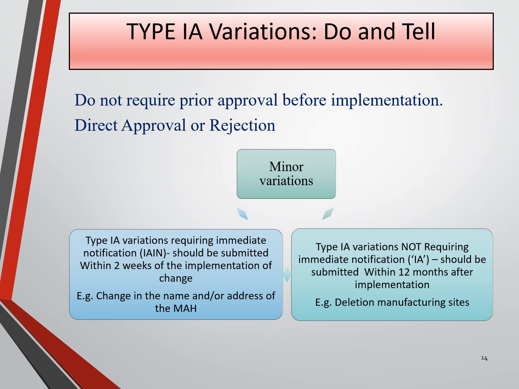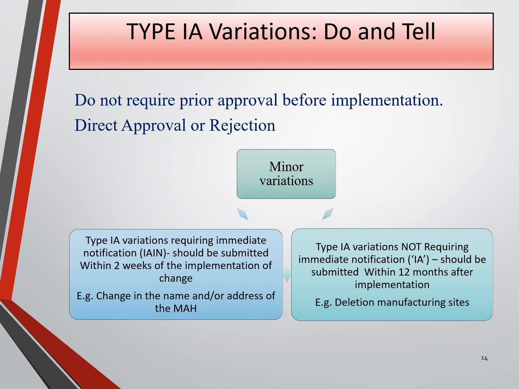Type 1A variation is do and tell. Minor variation has two types, type 1A IN which is immediate notification, and type 1A. These types do not have serious impact on quality, safety and efficacy. They do not require prior approval before implementation. The agency directly approves or gives rejection. Type 1A IN should be submitted within 2 weeks of implementation of the changes. Type 1A should be submitted within 12 months after the implementation.